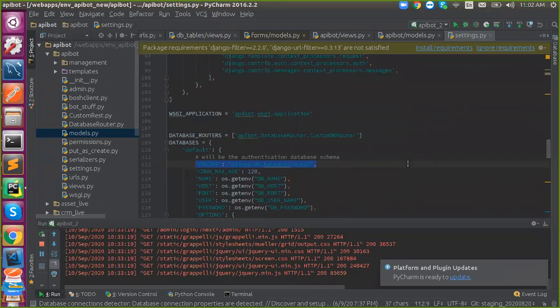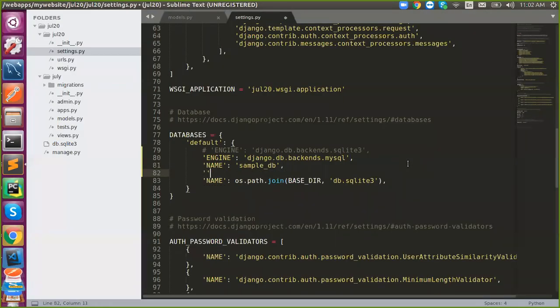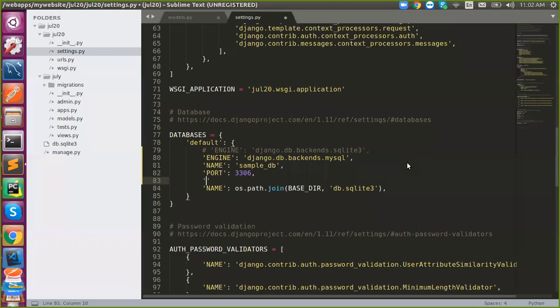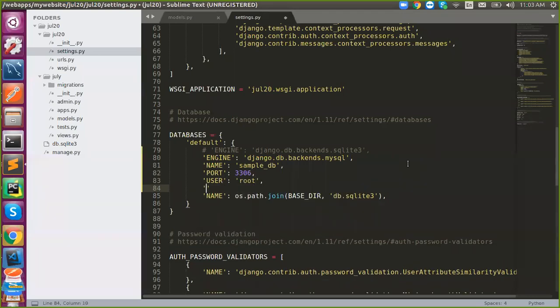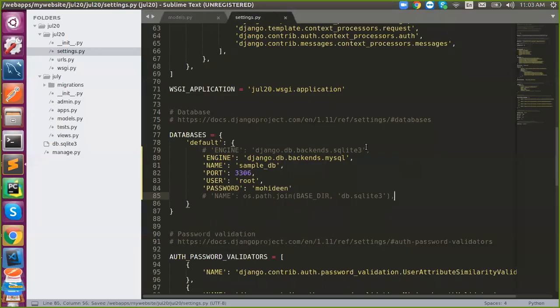So we have to give that name, host. So host is default, and port is what, 3306, and user password, user is root. So I don't need this too. That's it. Okay, done with the database.